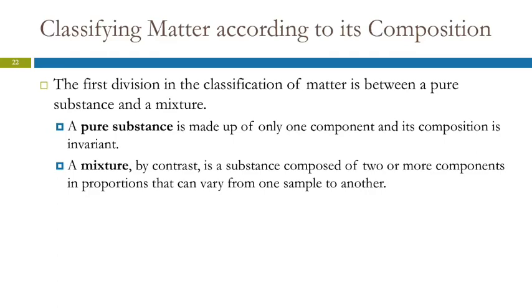So if you think about sweetening your tea, right? So you could put a teaspoon of sugar in your tea, or you could put 3 teaspoons of sugar in your tea. It's a mixture between the tea and the sugar. The composition can vary.